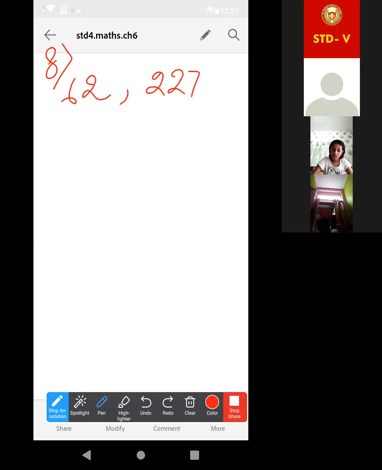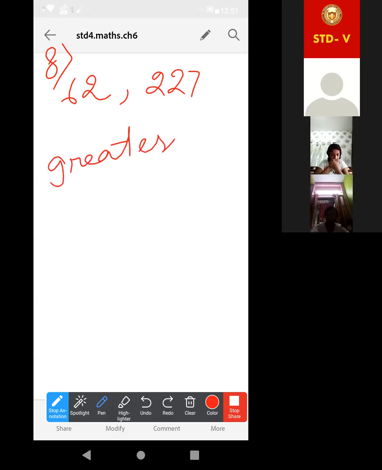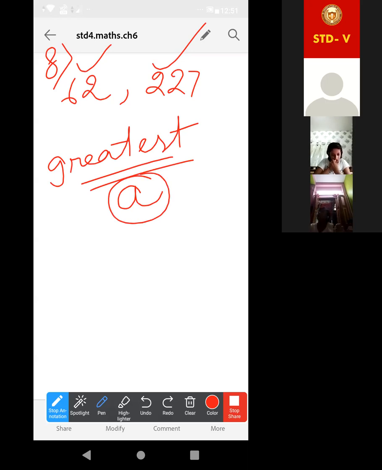Find the greatest number which divides this and this, but leaving a remainder. Suppose the greatest number, whatever we don't know, I am taking just A.